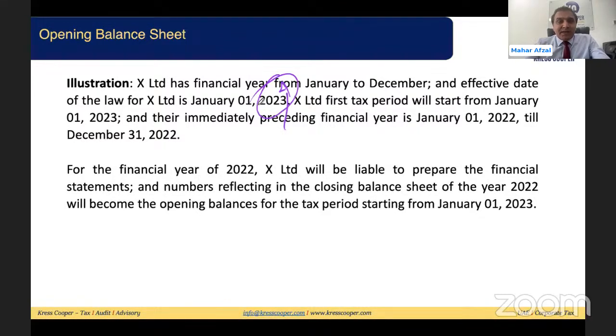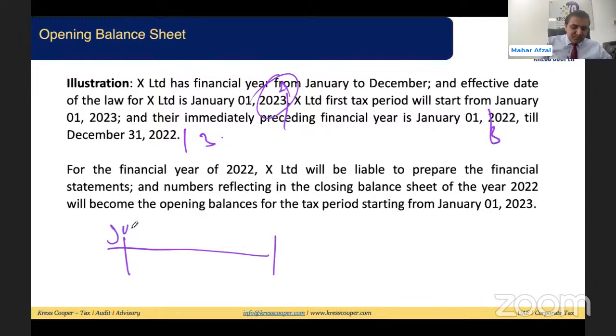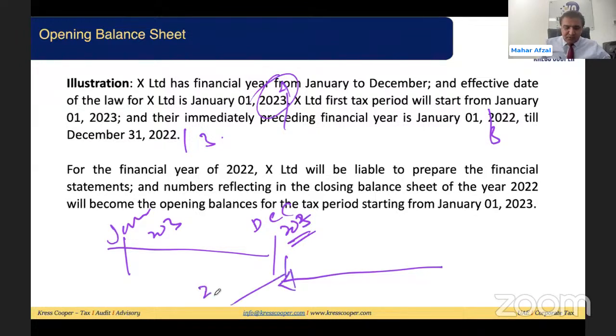X Limited has a financial year starting from the previous financial year. The tax period will start on the 1st of Jan 2024, not 2023. The immediately preceding financial year is from the 1st of Jan 2023 till December 2023, and the corporate tax law will start on the 1st of Jan 2024.